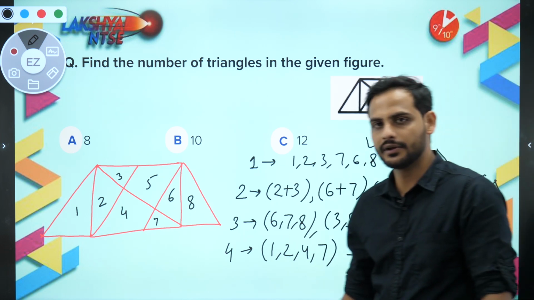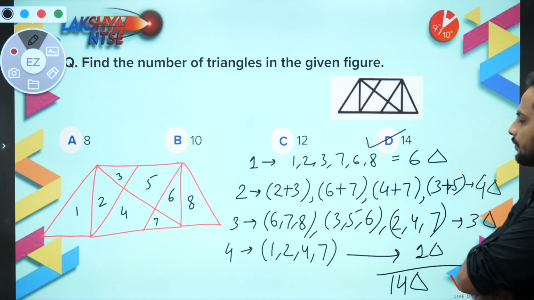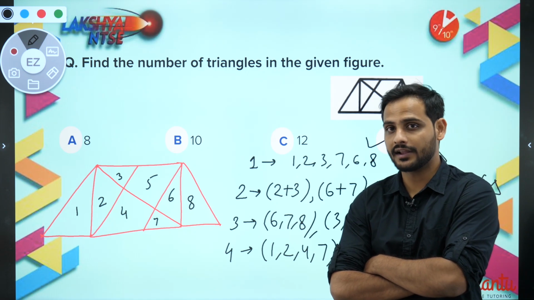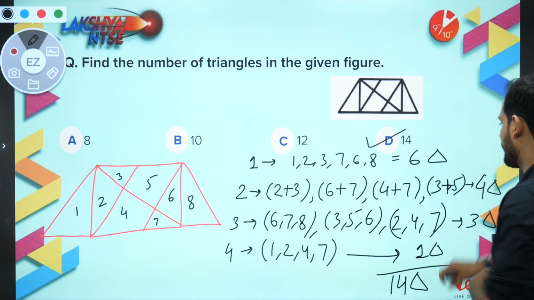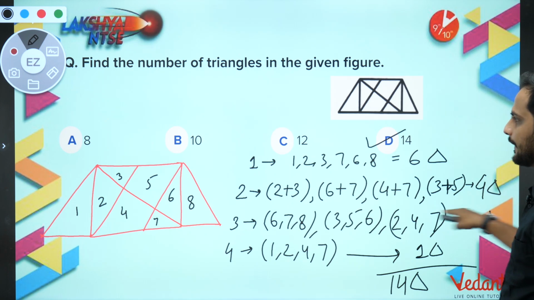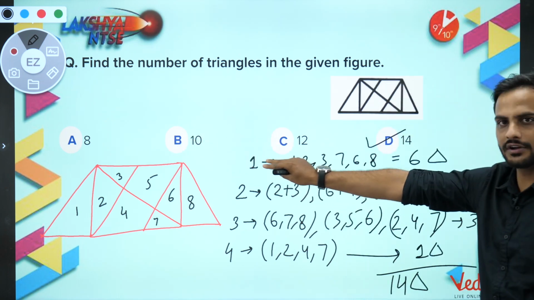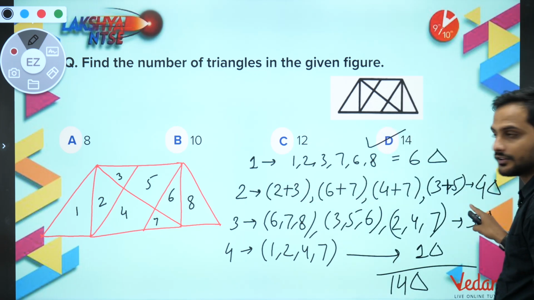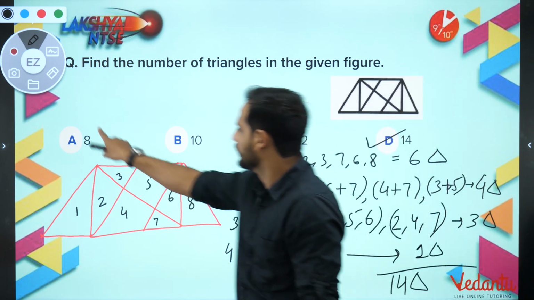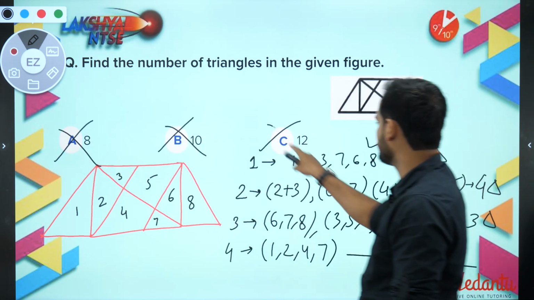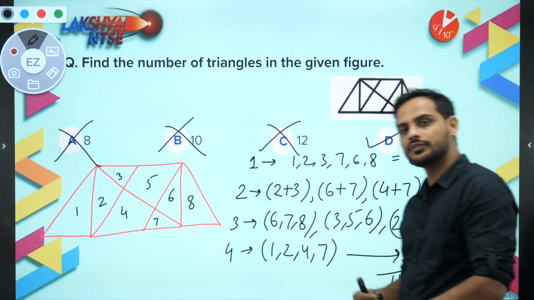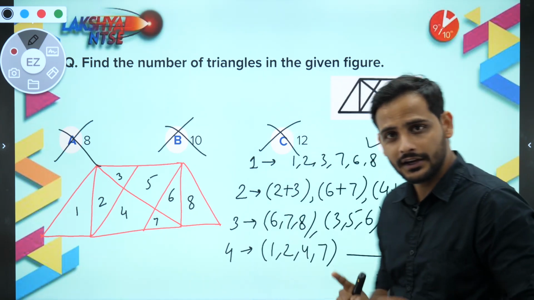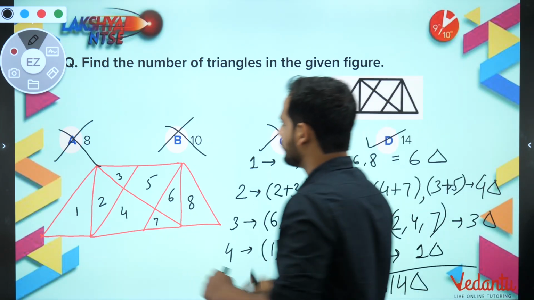Now what I am telling you is, suppose I am solving this question, I know the maximum number of triangles can be 14. So I will always keep a count. I got 6, then I got 4, 10. That means A is not the answer. Then I got this 3, so I got to know 6 plus 4 plus 3, 13 triangles I have already got. So neither A, B nor C is the answer. So only D is left. So no need to solve till the end. If the answers are quite far away, just keep your eyes on the maximum answer and try to reach there. Okay, bachcho, so this is how this question can be solved.